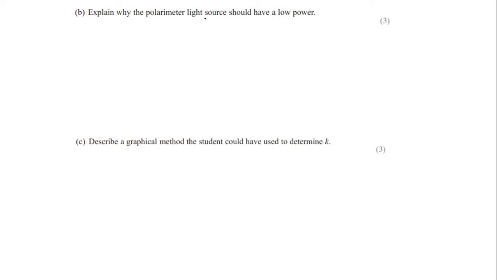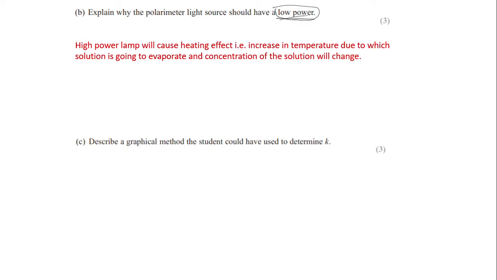Explain why the polarimeter light source should have a lower power. The light source should have a lower power because if we use a high power lamp, it will produce a heating effect, and due to heat, the temperature of the solution will increase, and this high temperature will cause the solution to evaporate. So the amount of solvent in the solution will decrease due to evaporation. So the concentration is going to increase, or you can say it is going to change. So we should use a low power lamp, not a high power lamp.